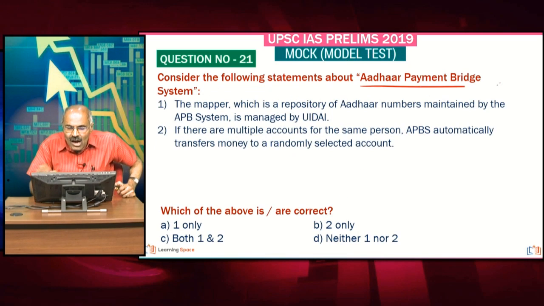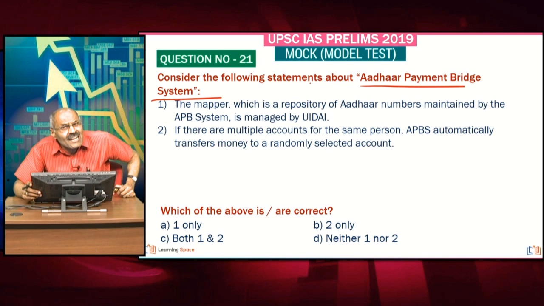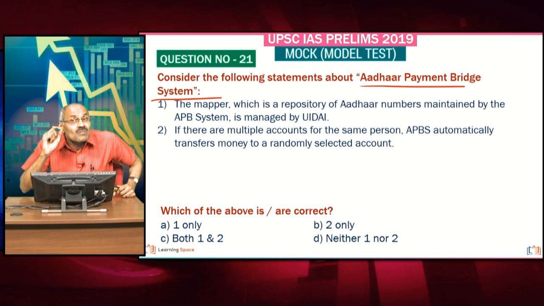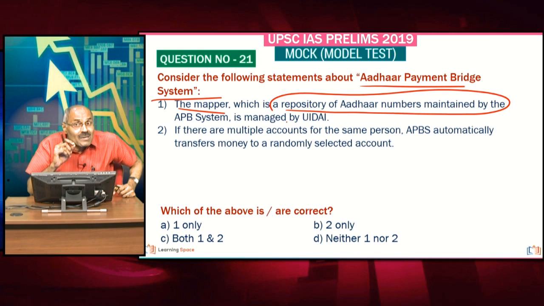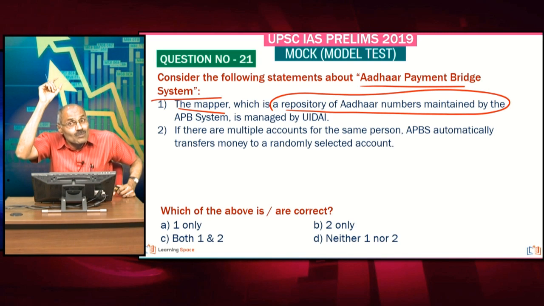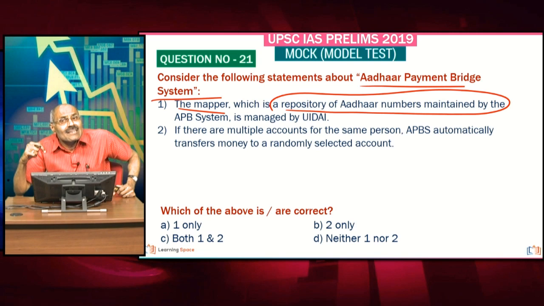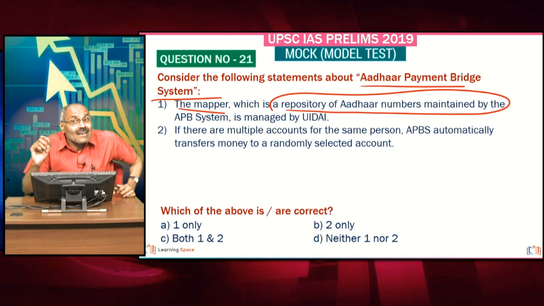Look at the next one about Aadhaar payment bridge system. And here the catch is, students may get confused with the first statement. Here you see mapper. What is mapper? Aadhaar payment bridge system. There is one mapper which maintains the repository of Aadhaar numbers. Suppose if PM Kisan is to be implemented, that is made possible through the mapper with Aadhaar framework. That means the repository of Aadhaar numbers that is available with whom? That is available with NPCI.